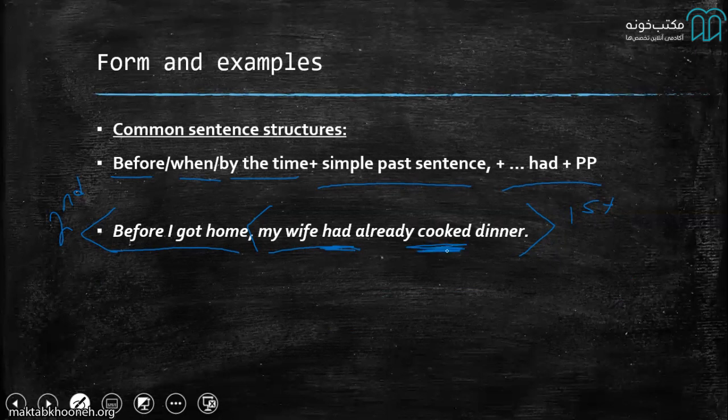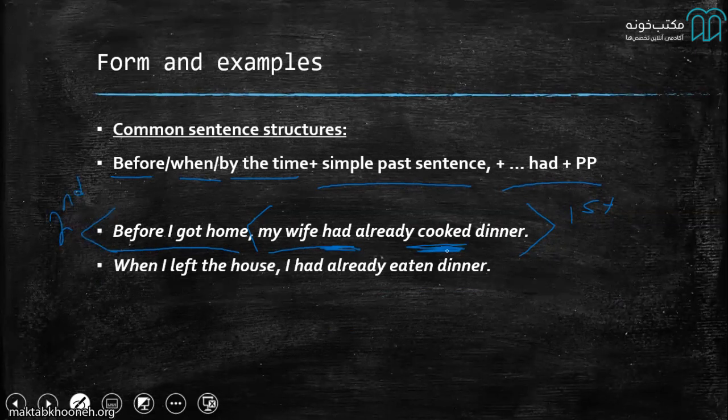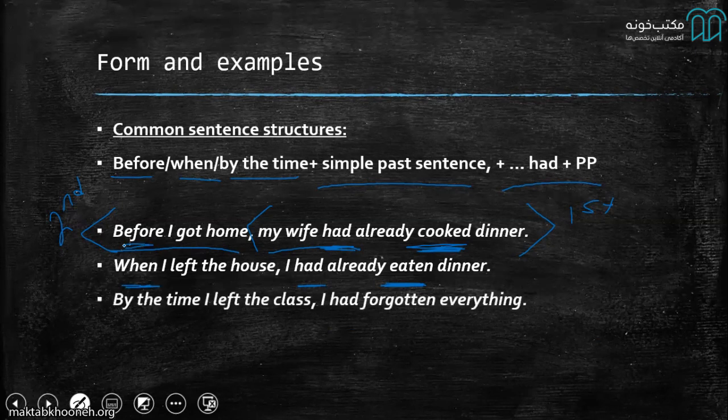It doesn't matter where it comes or which order in the sentence sequence it comes. Had plus past participle makes it the first action. Another sentence would be like this: When I left the house, I had already eaten dinner. So I ate dinner and then I left the house, right? And that had eaten shows me that that happened before I left the house. Yes, and I'm using when here, right? Another sentence could be, by the time I left the class, I had forgotten everything. So what happened first? I forgot everything, so I had forgotten. And then I left the class, right?